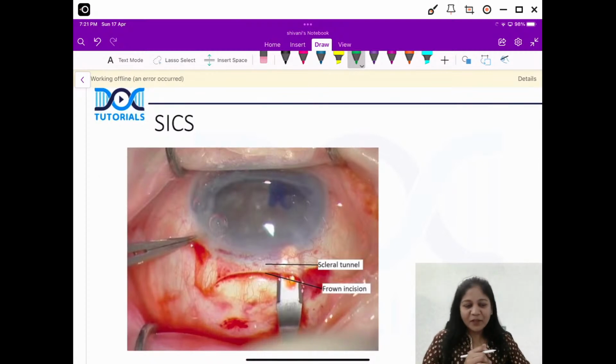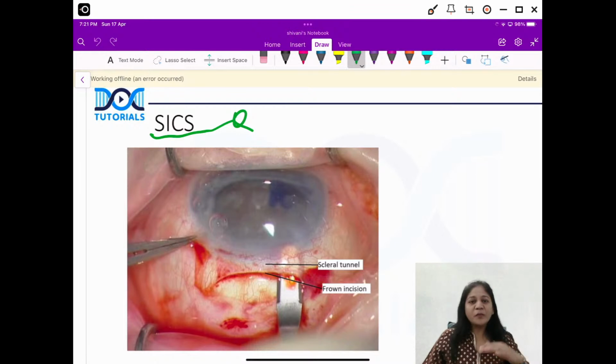So this is again a picture question. The use of crescent knife is with small incision cataract surgery, okay? What are we doing here? Instead of making a clear corneal incision, friends, we are making an incision at the sclera, a partial thickness incision. We are dissecting this towards the cornea, and the rest of the steps are same. We are delivering the nucleus out of this sclerocorneal tunnel that we have created with the help of crescent knife,